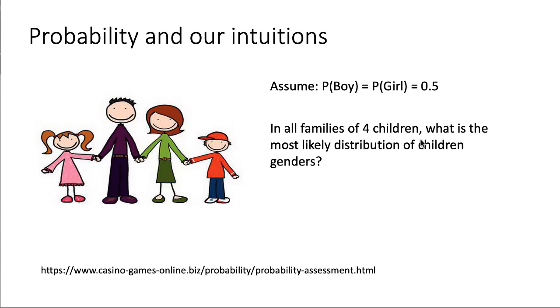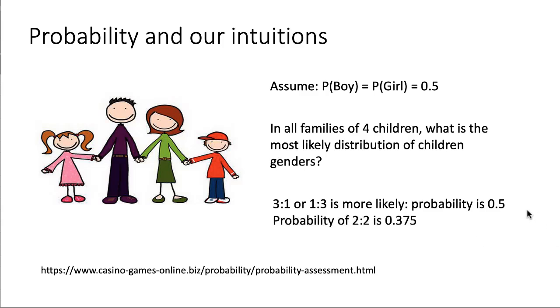That is actually not true, because in reality, having 3 boys and 1 girl, or 3 girls and 1 boy, has a probability of 0.5, whereas the probability of having 2 boys and 2 girls is only 0.375. Okay, obviously this probability is higher because it can happen in 2 ways, right? This encompasses you having 3 girls or 3 boys, which is much higher than just having 2 girls and 2 boys. This can happen in only one way. That can happen in 2 different divisions, right? Which we tend to miss. So this is another common misconception that people have about probabilities.